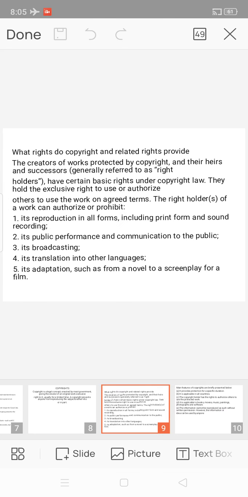And related rights are for performers. First one, performers such as actors and musicians in their performance. And the second one is producers of phonograms, for example compact discs, in their sound recording. And third one is broadcasting organizations in their radio and television programs.